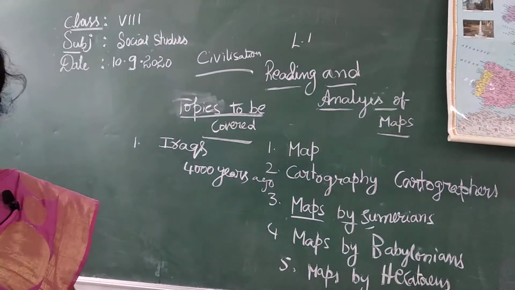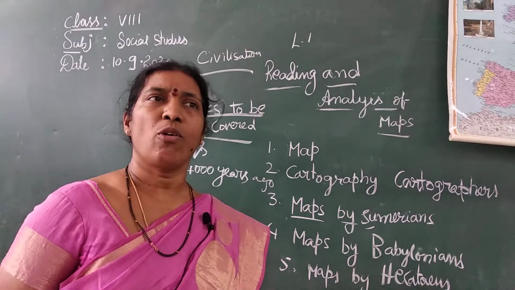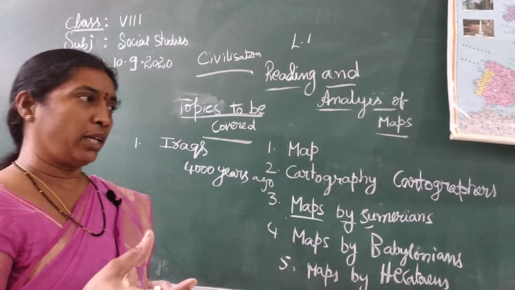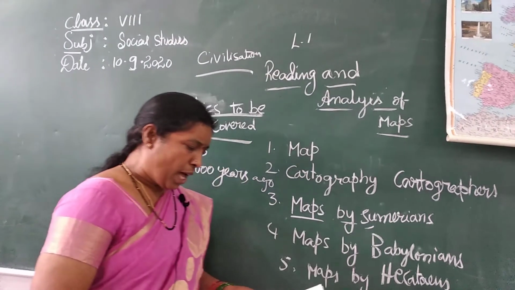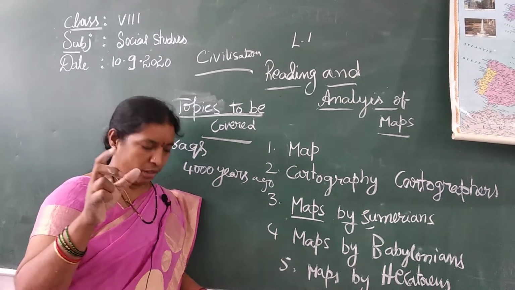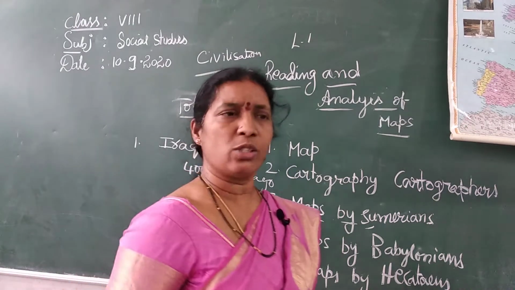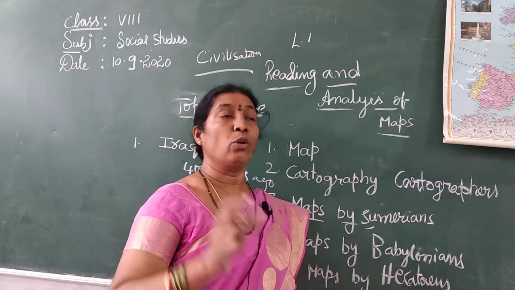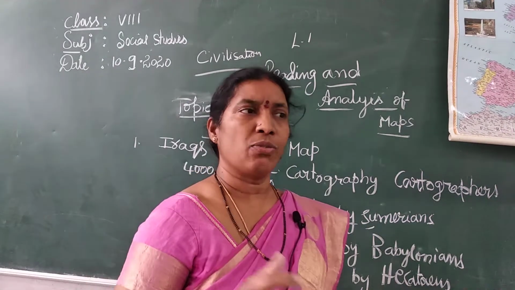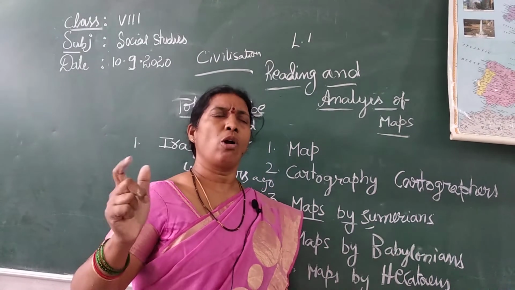And what is the need of making maps? For the Sumerians, their main intention in using maps was to store records of the income of the lands. In olden days, temples, churches and all had a lot of land.